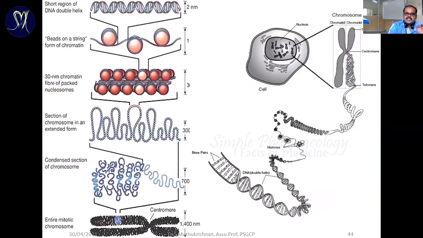So we know that this is a eukaryotic cell. Just imagine this is a eukaryotic cell. It has a nucleus, and the nucleus has chromosomes. This is a replicated chromosome. You have seen here, these are replicated chromosomes.